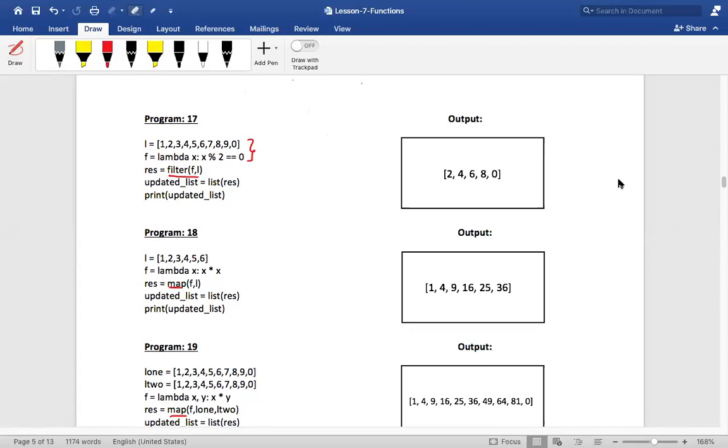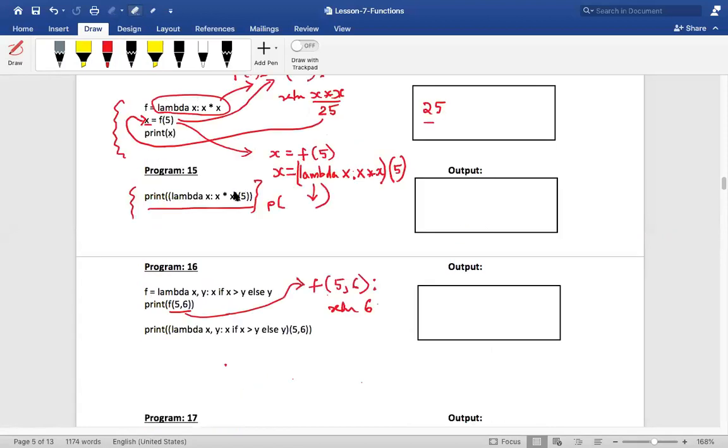Sir, does it take only a list as second parameter? No, Sahiti. It is basically a sequence. It will give you a sequence. Did you see Sahiti's question? It will take actually a sequence. In my example, it is basically a list, that is why I told you it is a list. It is basically a sequence. It is not over. Still 3 more lines are pending, so I'll be telling you those things also. So listen to me.